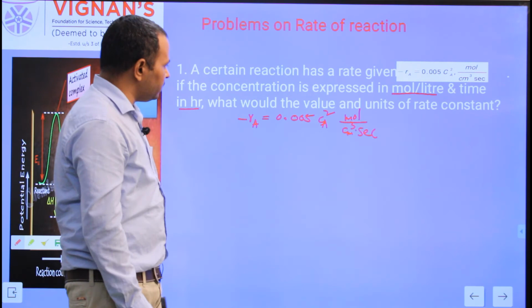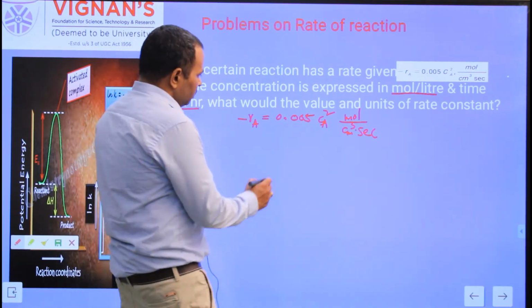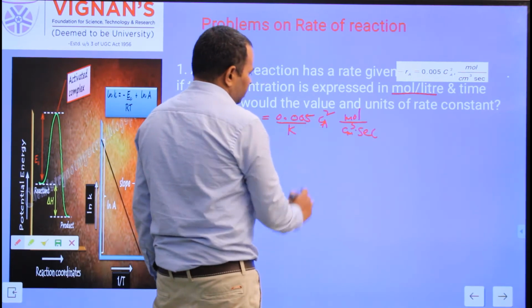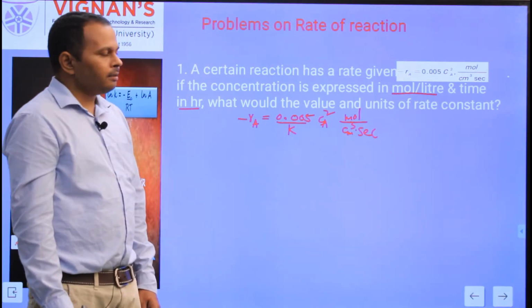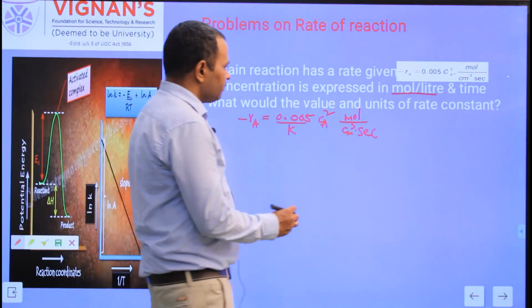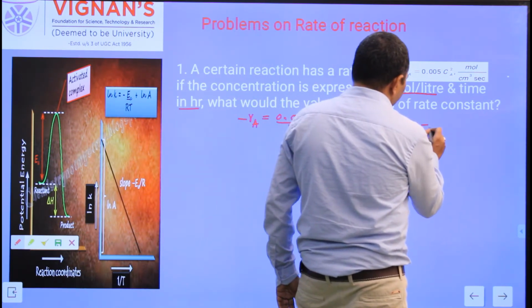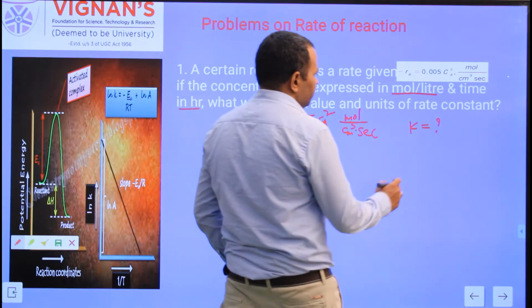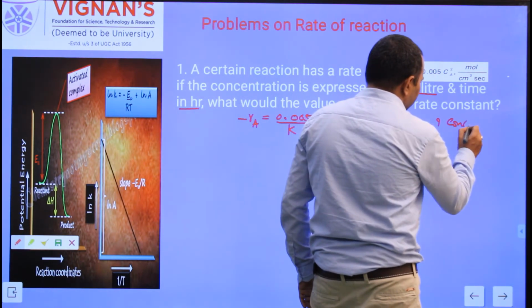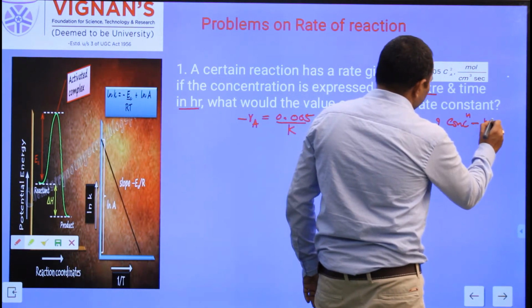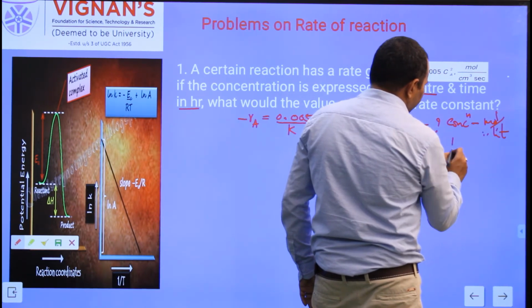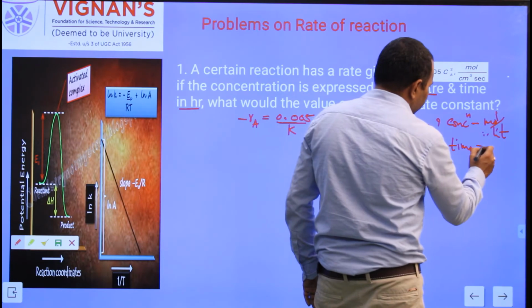Rate constant is nothing but what? The K value. So here, K is supposed to be replaced with 0.05. He is asking to find out the K value in terms of units. What? The concentration units are mole per liter, and here the time units that he wants are hours.